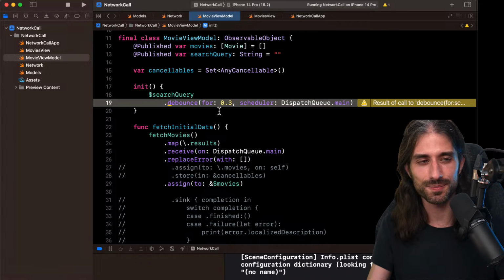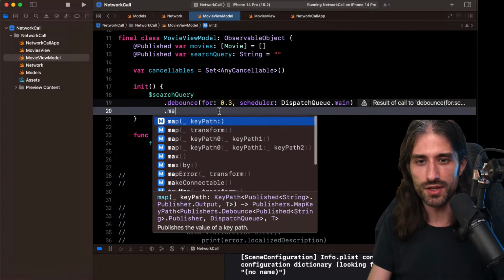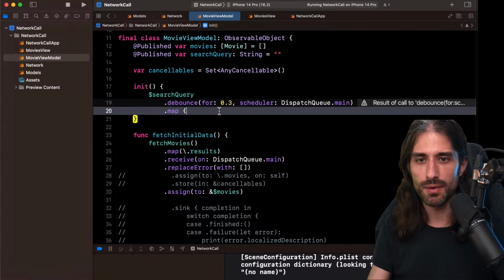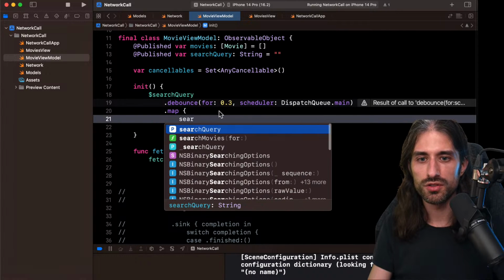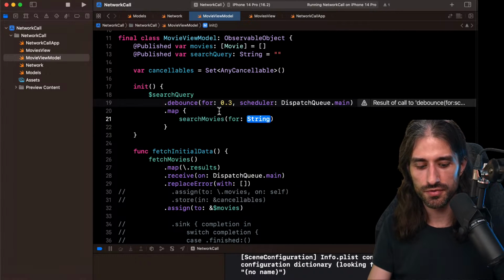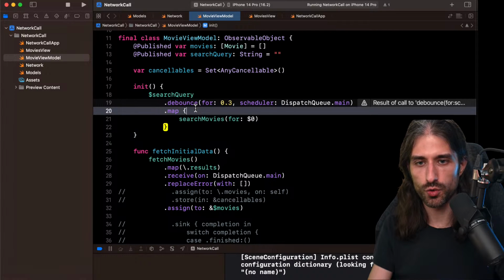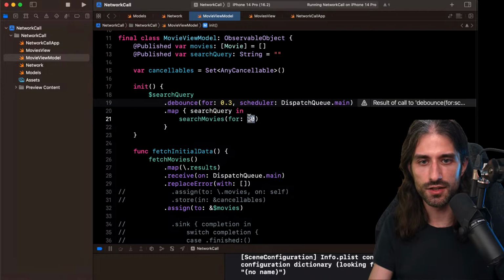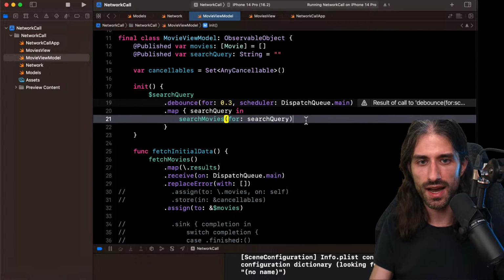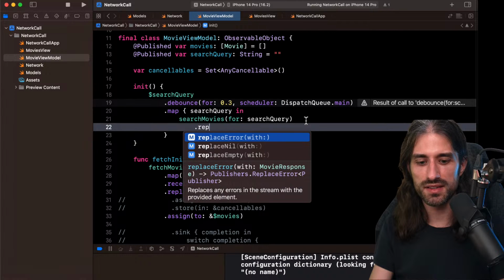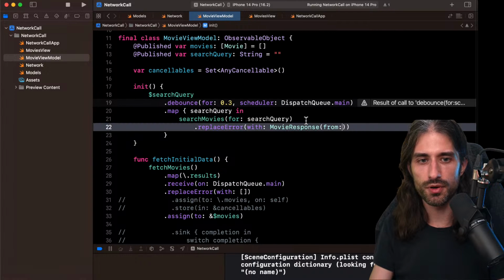You don't want to discard the previous network call. You want to wait a bit until the user has stopped typing for at least 300 milliseconds to make your network call. So after this, we do a map. In the map, we're going to do search movies for $0, which is a search query. Actually, I'm going to write it explicitly, so it will be easier to understand. And here I'm going to say, okay, I want to replace errors with a movie response with an empty array.